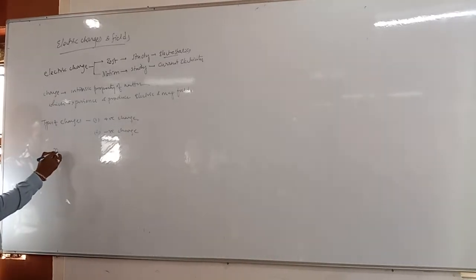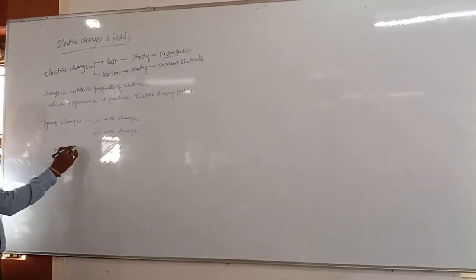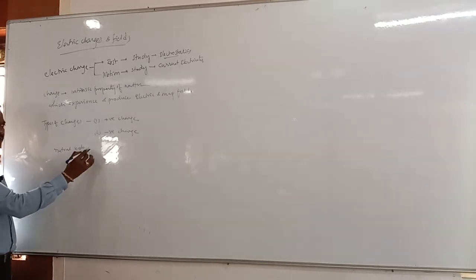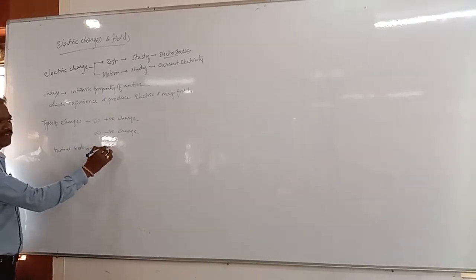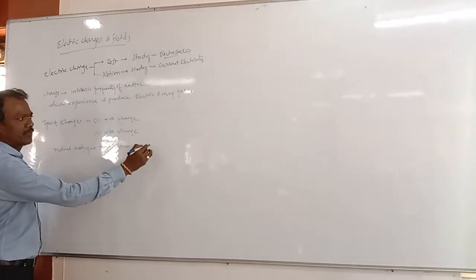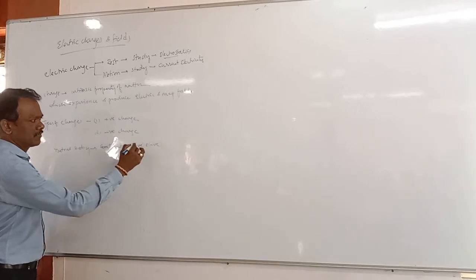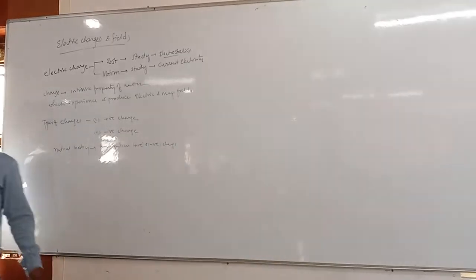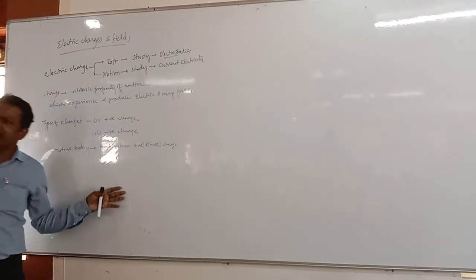And what about the neutral body? It is the combination of positive and negative charges, right? If equal and opposite charges are combined together, we get the neutral body.